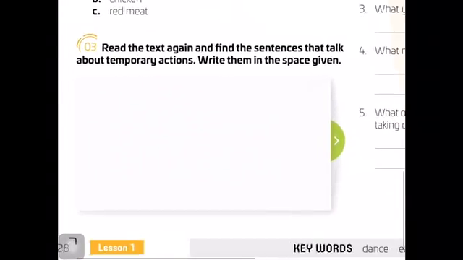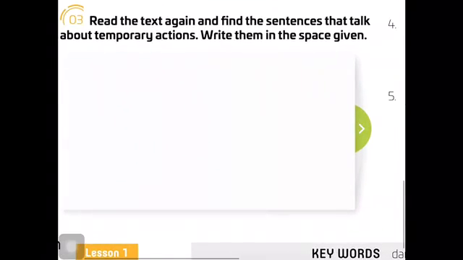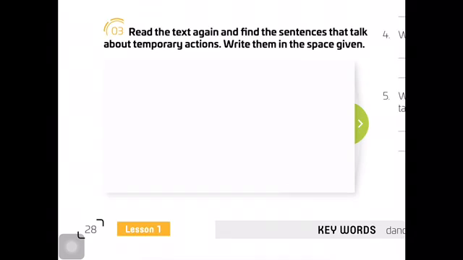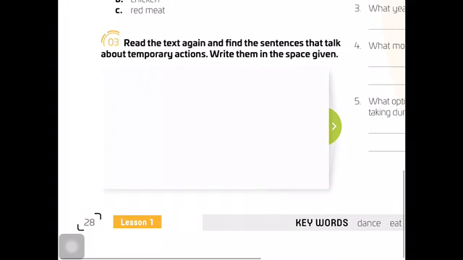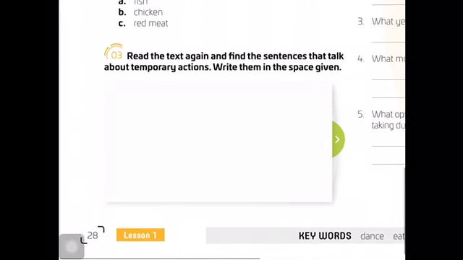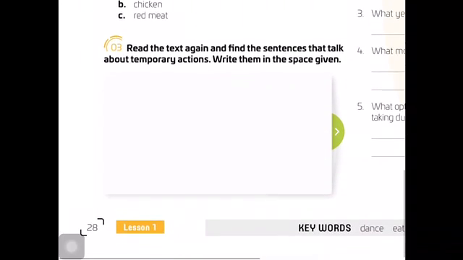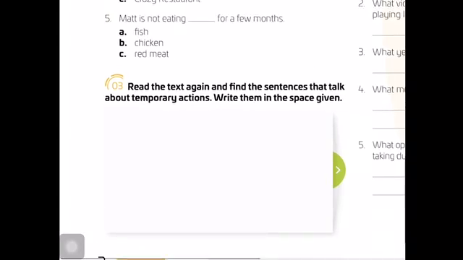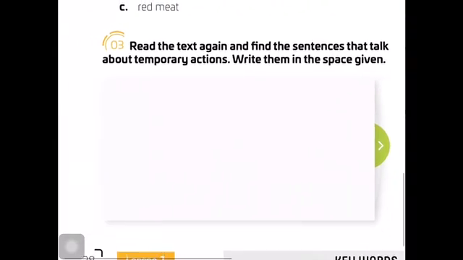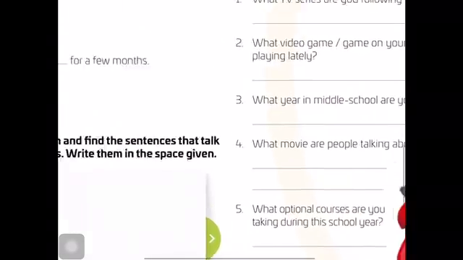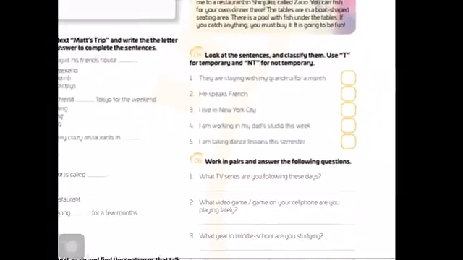Exercise 3, read the text again and find the sentences that talk about temporary actions. Write them in the space given. Okay, temporary actions. What are temporary actions? For example, I am dancing. That is something temporary. I am listening to music. That is temporary. Okay. Very good.